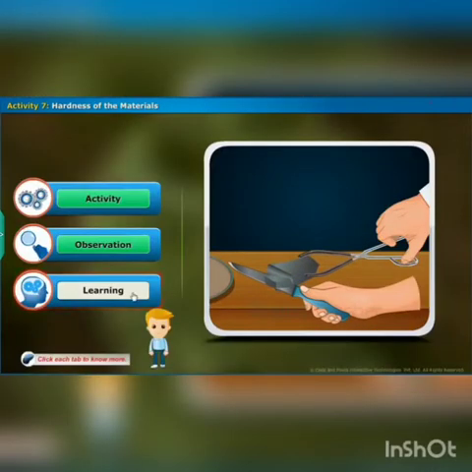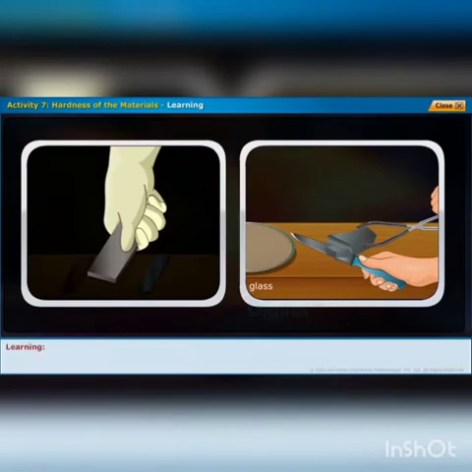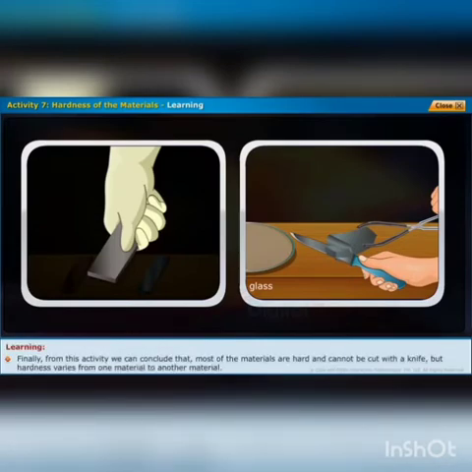What did you understand from this activity? Finally, from this activity we can conclude that most of the materials are hard and cannot be cut with a knife, but hardness varies from one metal to another metal. These are about the hardness of material.